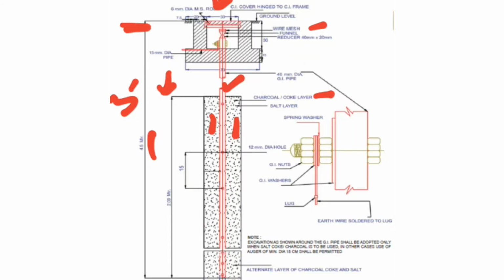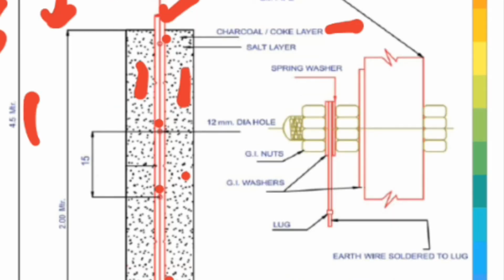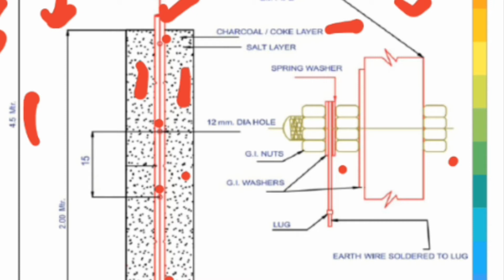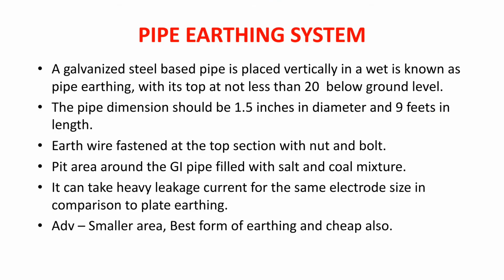And in pipe earthing, the earth wire which will be used for connections remains bolted at the top section with nut and bolts. In this type of earthing, it will be easy to check continuity of the earth wire, because the earth wire is above the ground level. But in plate earthing, it will be difficult to check continuity of the earth wire. In this diagram, a closer look at the connections of the earth wire is given. How we connect it with nut and bolt to the pipe is shown here.